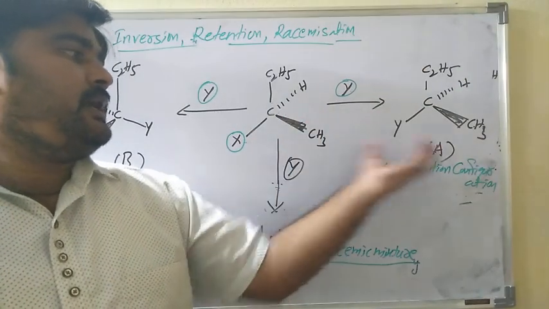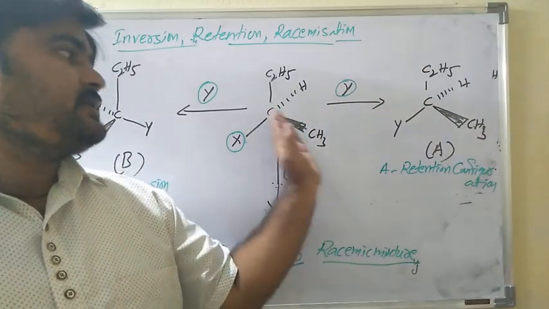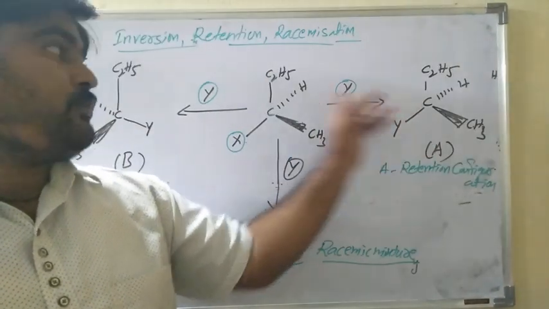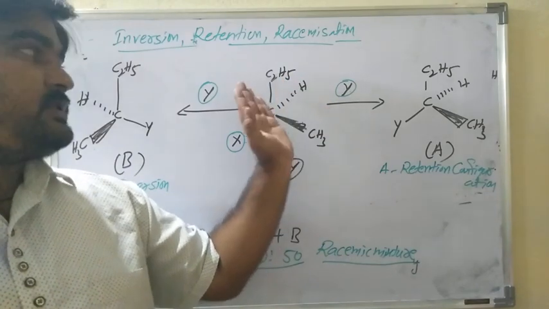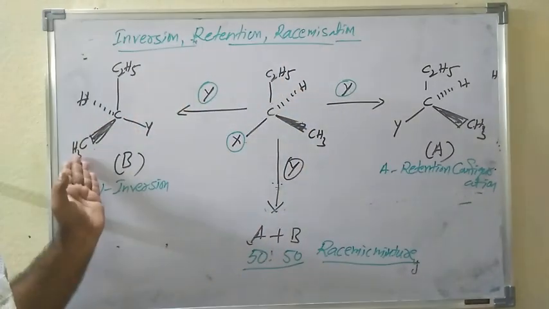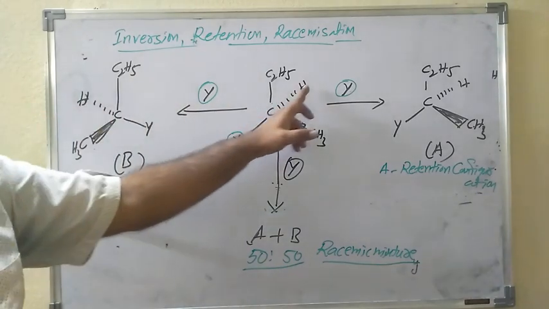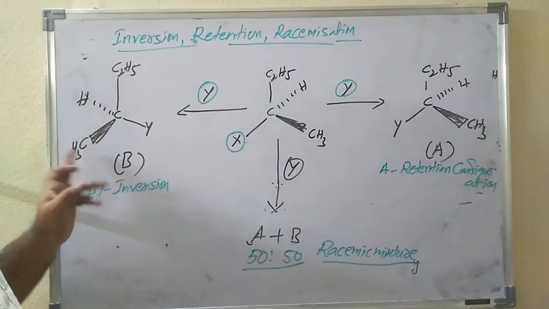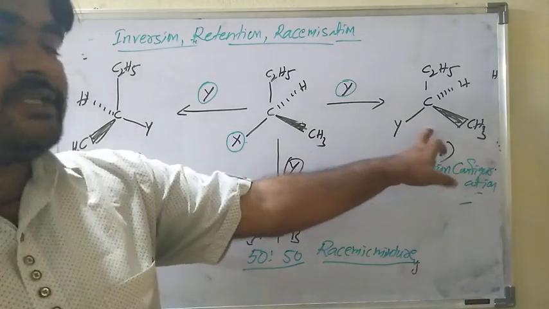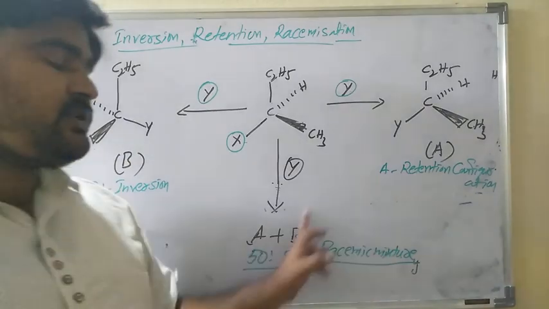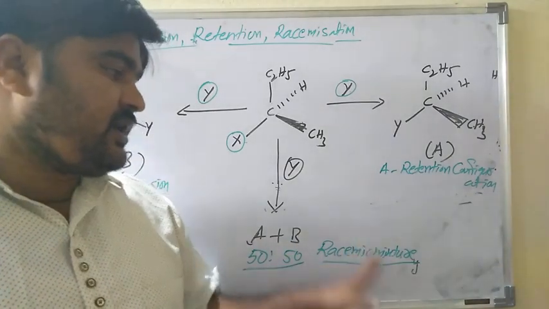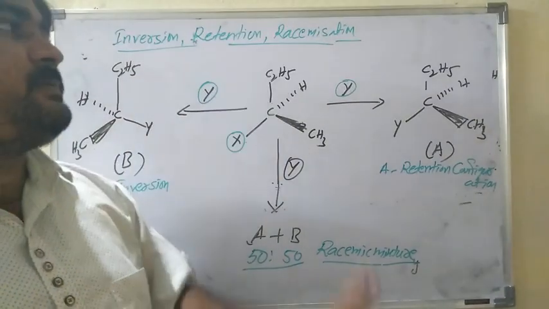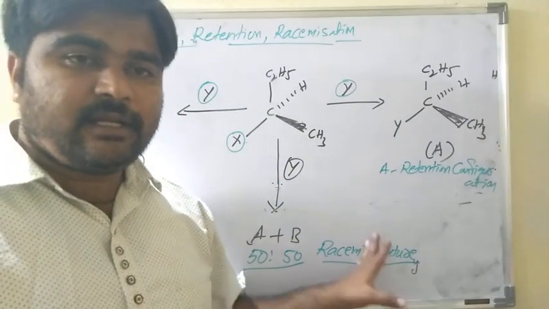So this is called retention configuration, because the spatial arrangement is the same. But in the B configuration it is exactly opposite: hydrogen is on the right side but here on the left, methyl is on the right but here on the left. So this is inversion. 50% of A is produced and 50% of B is produced. This is called a racemic mixture. This is the inversion, retention, racemization concept. Is it clear? Thank you.